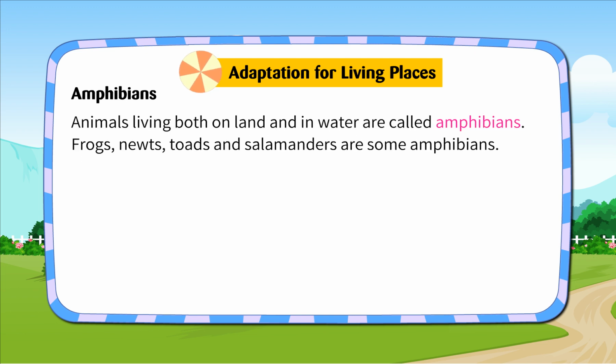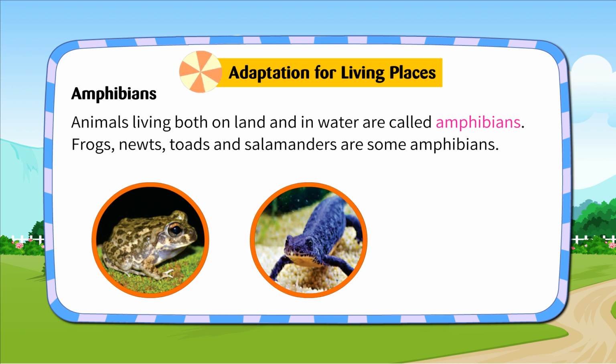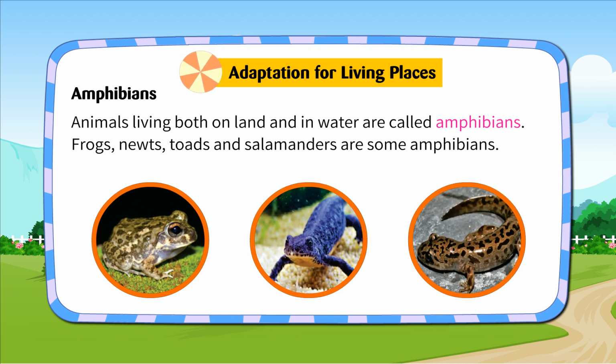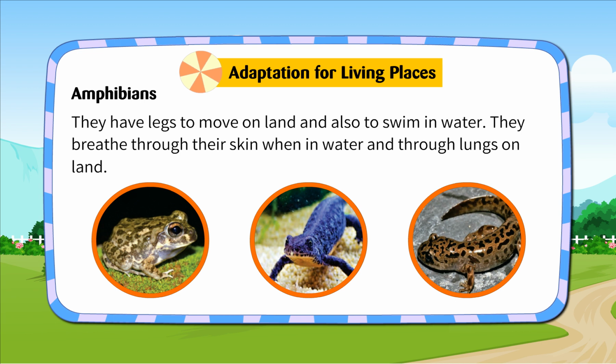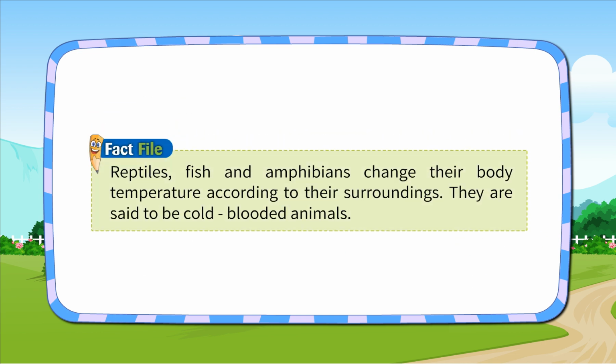Amphibians. Animals living both on land and in water are called amphibians. Frogs, newts, toads, and salamanders are some amphibians. They have legs to move on land and also to swim in water. They breathe through their skin when in water and through lungs on land. Fact file. Reptiles, fish, and amphibians change their body temperature according to their surroundings. They are said to be cold-blooded animals.